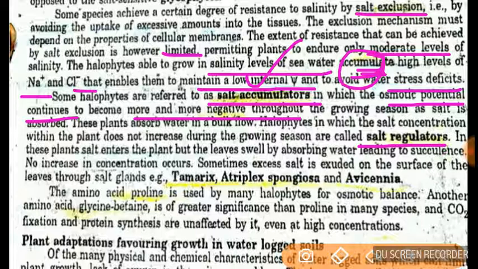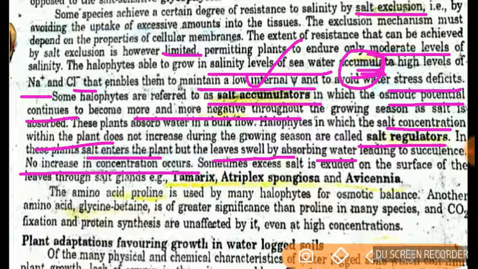But in regulators, the salt concentration within the plant does not increase. How is it not increased? Because in these plants salt enters, but the leaves swell by absorbing water. So no increase in concentration occurs.